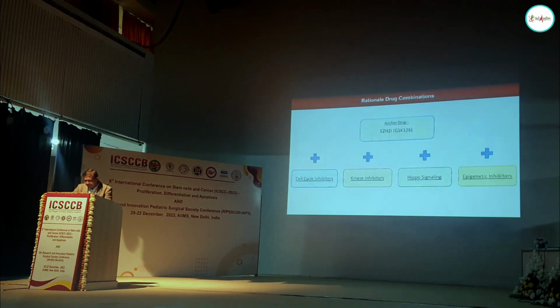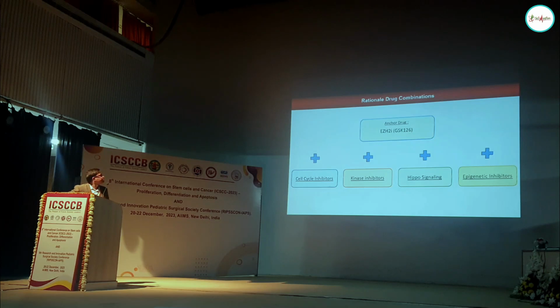So the whole idea is, if you inhibit EZH2, only the cells with BAP1 deletions die. BAP1 deleted cells are sensitive to EZH2 inhibition. This is the prior knowledge we had, and we thought we could combine these EZH2 inhibitors with rational drug combinations and find other combinations that can be useful for combinatorial therapy.